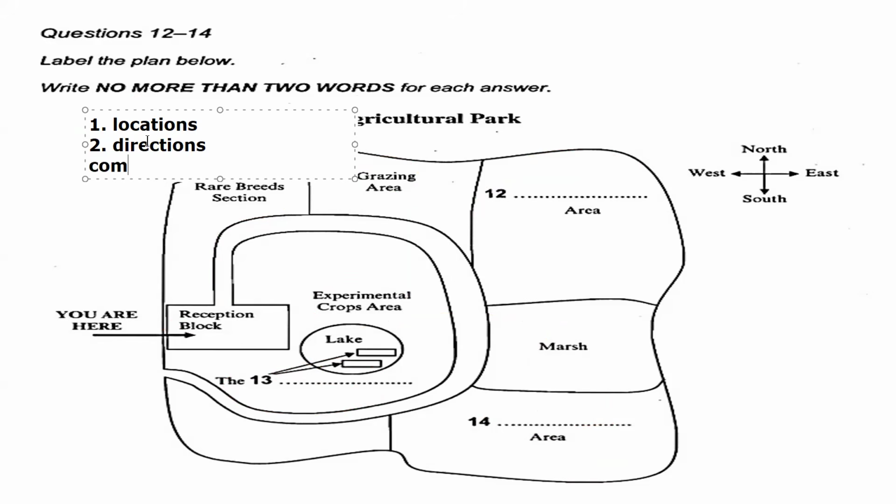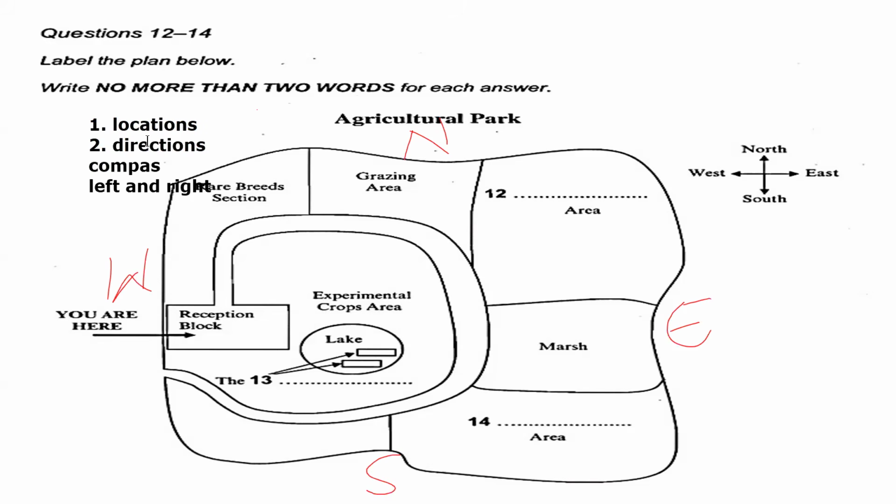Number 1, the compass directions, and number 2, left and right. Suppose this is your map. This is north, this is south, this is east and west. And you might even be provided with a clear compass on your screen as well.